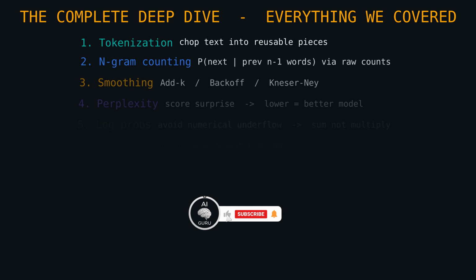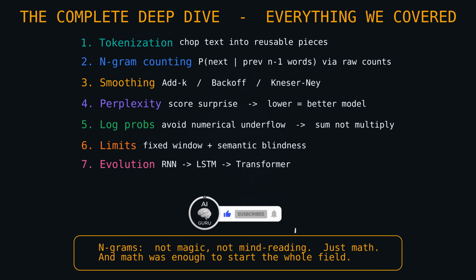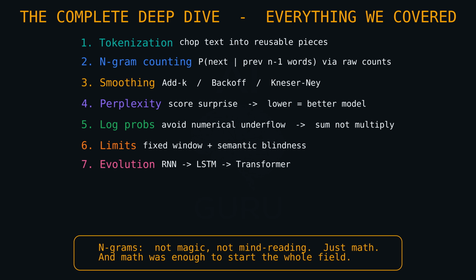So let's wrap this up with a summary and think about how we transfer this knowledge. If you're listening, try to mentally fill in the blanks here. We started with raw text and sliced it up. That's tokenization. We calculated the probability of the next word using n-grams. We graded our model using perplexity, and when we hit the problem of missing data and zeros, we fixed it with smoothing, specifically Kneser-Ney. That is a perfect summary.